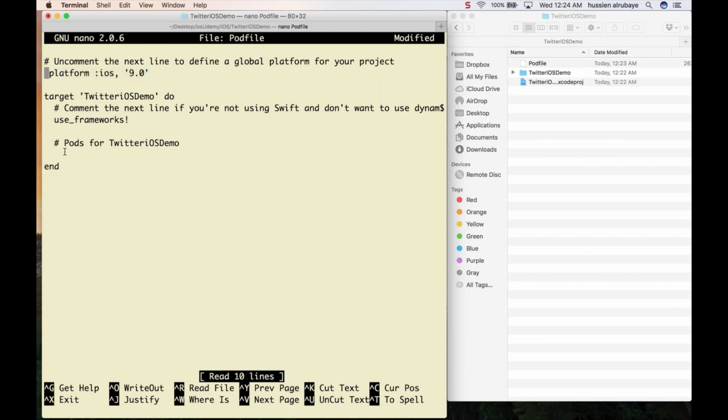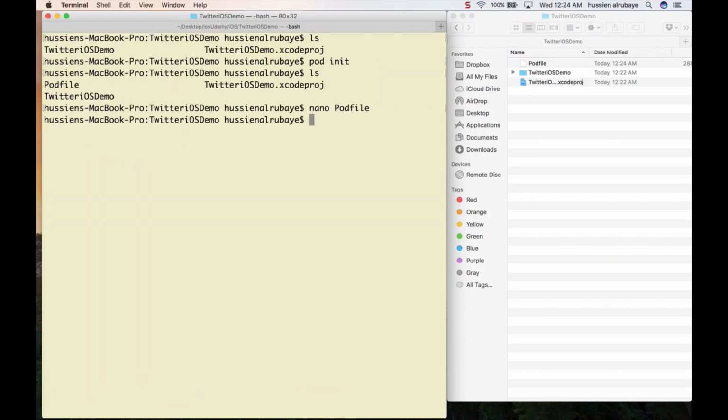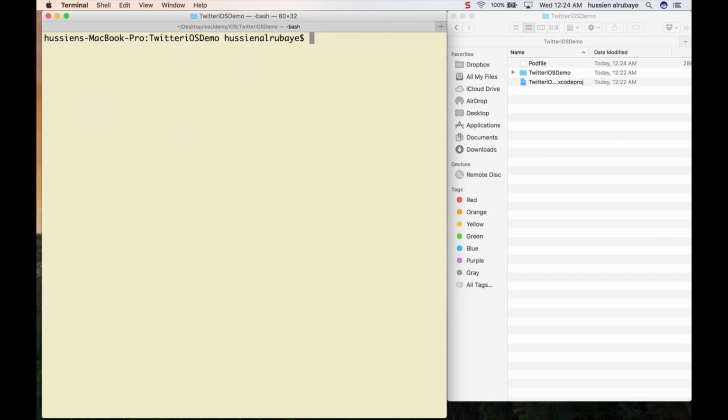Now I want to start using only Google Analytics, so I could see what people do with my application. So I have to make sure to go here and add this line. I say pod, then space, then Firebase/Core. Make sure you write it in the same way, capital as capital and small as small. Firebase/Core. Then you're done. Press Ctrl X, then Y to save. Done. Then I want to install everything.